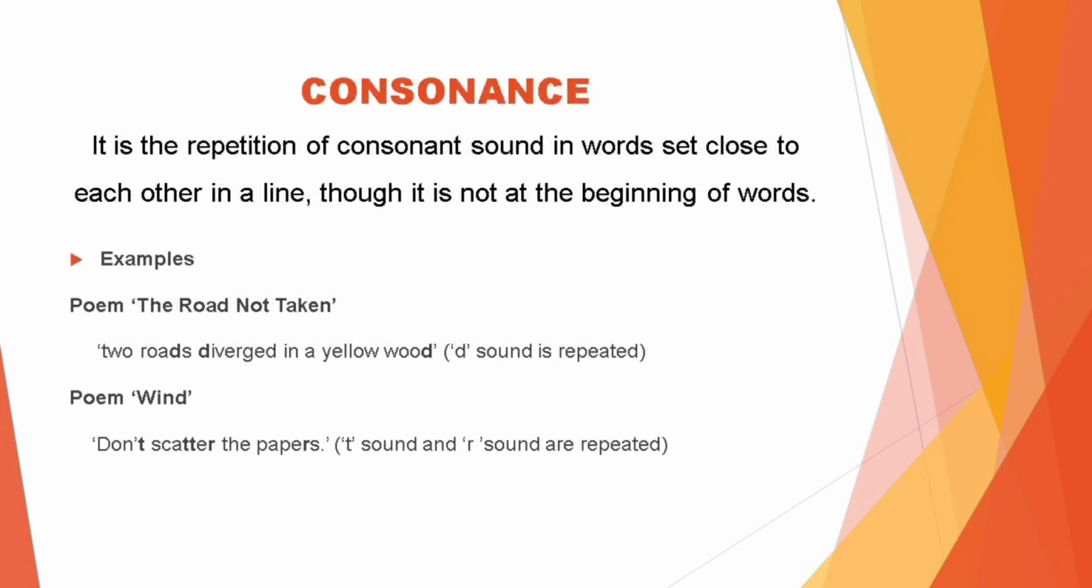Another literary device here is consonance. Consonance is the repetition of consonant sound in words set close to each other in a line, though it is not at the beginning of words. For example, in the poem The Road Not Taken, we can read this line, "Two roads diverged in a yellow wood." Here, the d sound is repeated.